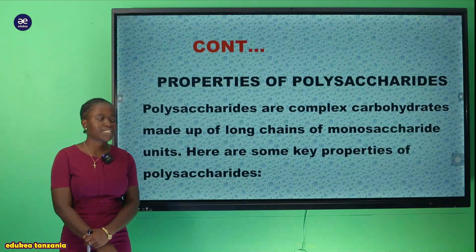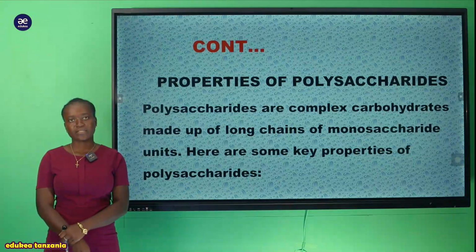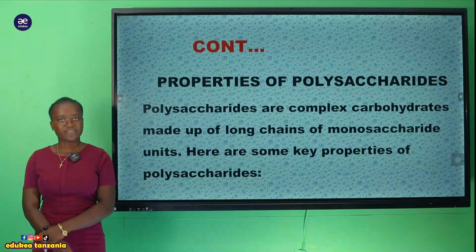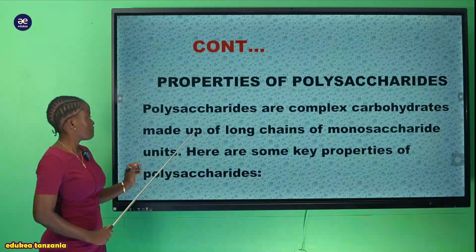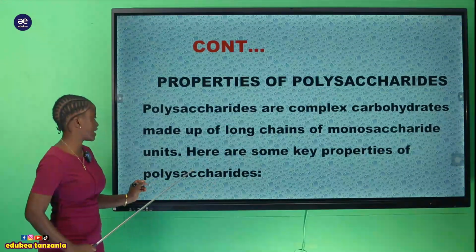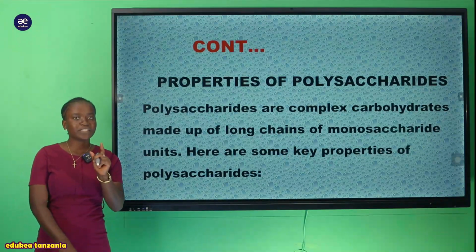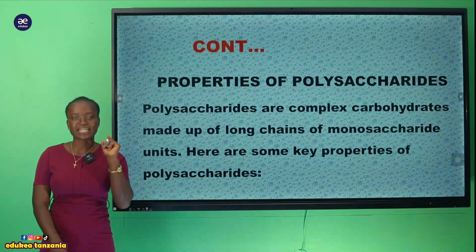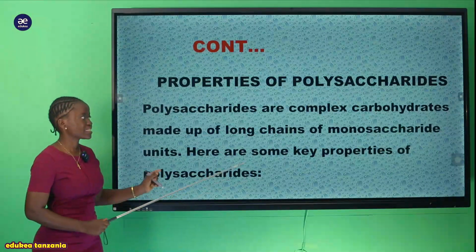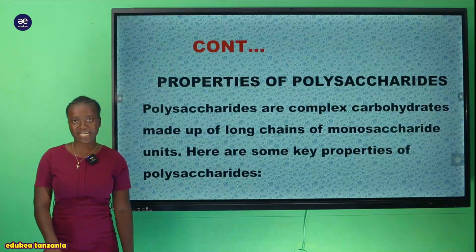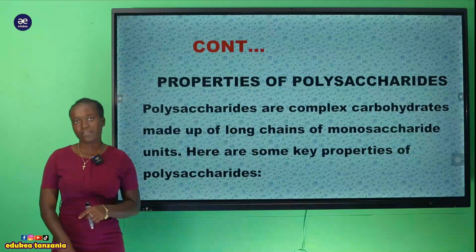So now let's discuss the properties of the polysaccharide. What are the properties of the polysaccharide? Je, ili itwe polysaccharide inakuwa na sifa gani? And here we are simply saying that polysaccharides are complex carbohydrates made up of long chains of monosaccharide units. Here are some key properties of the polysaccharide. Kwa kila polysaccharide unayoiona inakuwa na sifa yake ya kipekee. And here we have said that these are complex carbohydrates zinatengenezwa na long chain of monosaccharide. So within a polysaccharide is whereby you can find also monosaccharide.